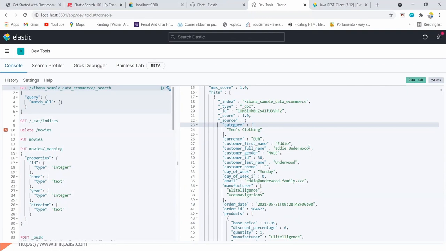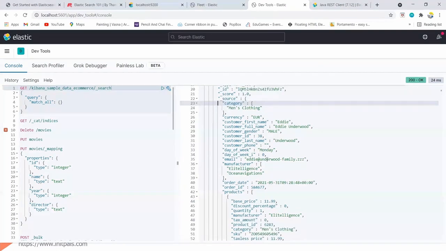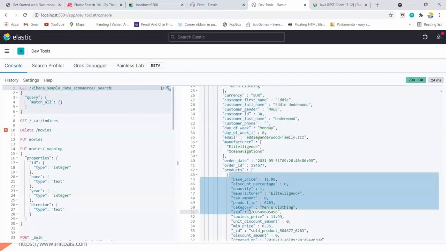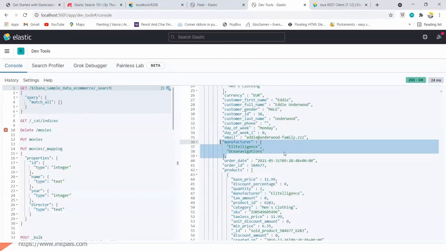In a database, we may have relationships. For example, we have a customer in one table, product in another table, and manufacturer in another table, and usually we use an ID column, or if it is a one-to-many relationship, then we will have the other columns in another table. But in Elasticsearch, it is not the case.